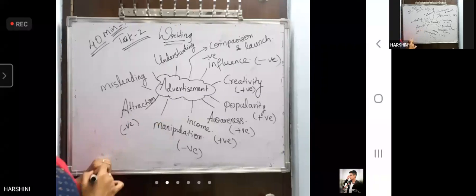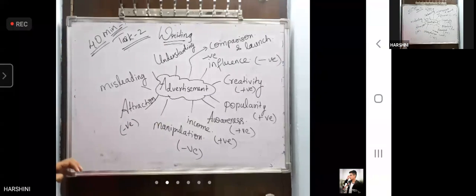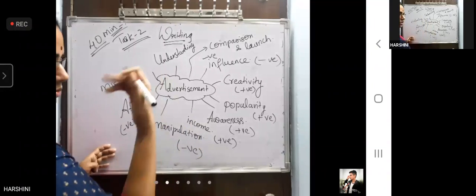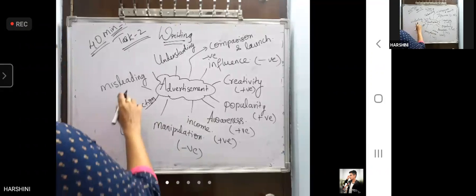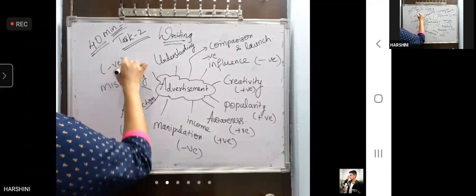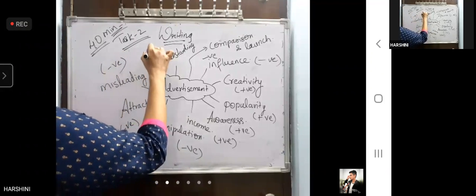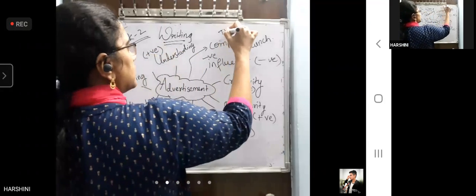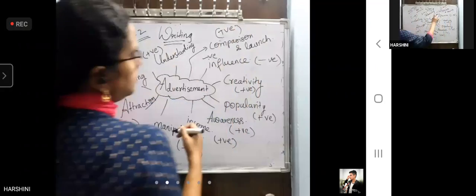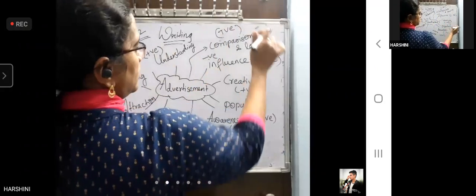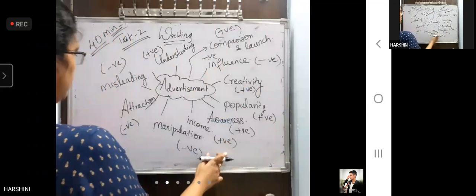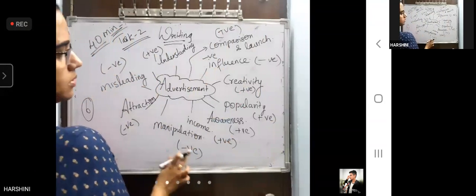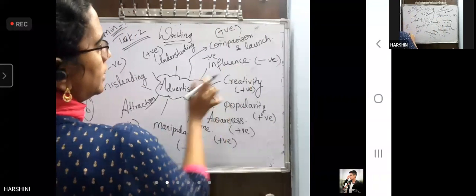But it is negative for people and good for the TV hubs. Misleading negative. Understanding is a neutral point, we write positive. Comparison positive. Now count positives. 1, 2, 3, 4, 5, 6 positive. 1, 2, 3, 4 negative.